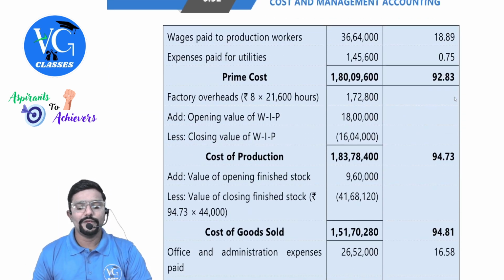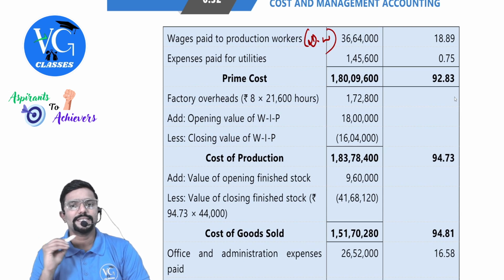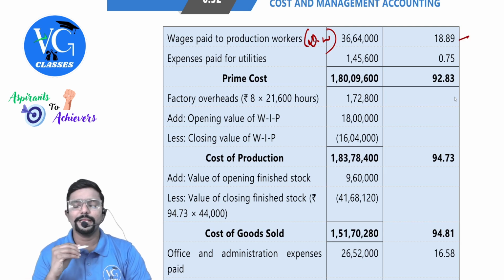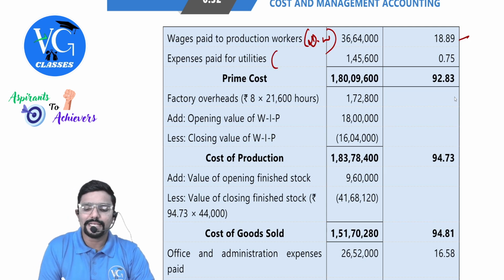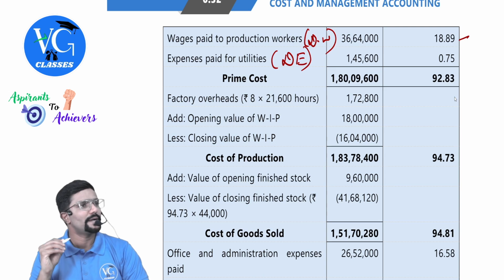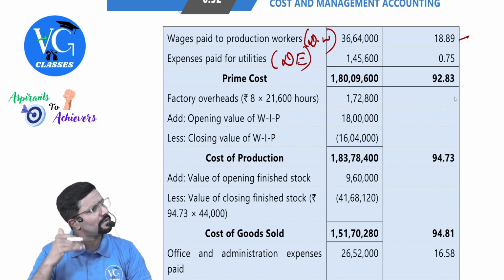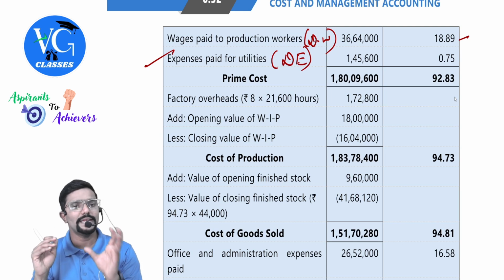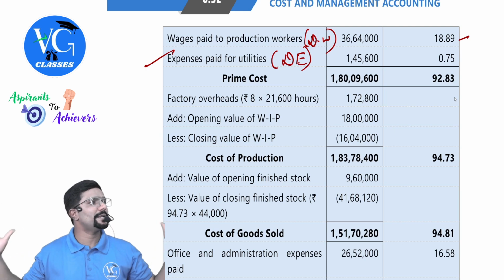Okay, sir. Wages paid to production workers, obviously direct wages. If you want, you can write direct wages. 36,64,000 divided by 1,94,000. 18.89. Expenses paid for utility. It is considered as direct expenses. Clear? Sir, can I consider as factory overhead also? Yes, give a note for it. Better here also give a note. Telling expenses paid for utilities is considered to be other direct expenses.